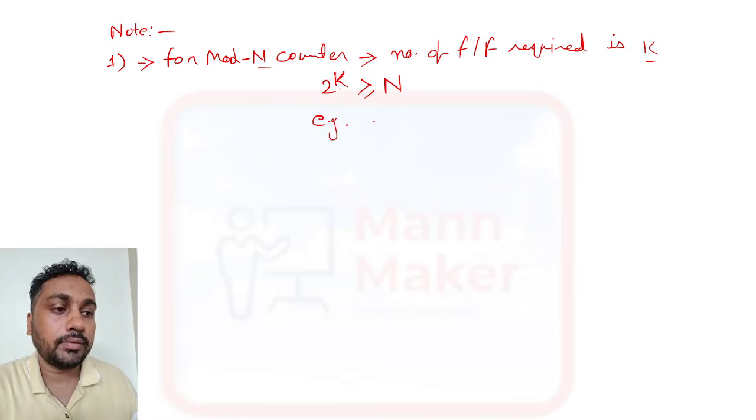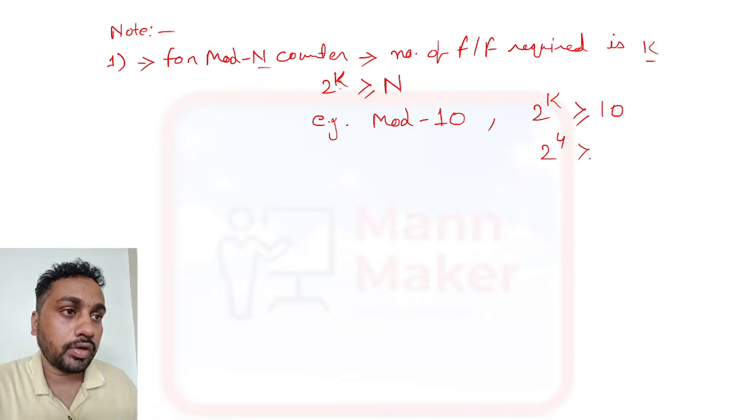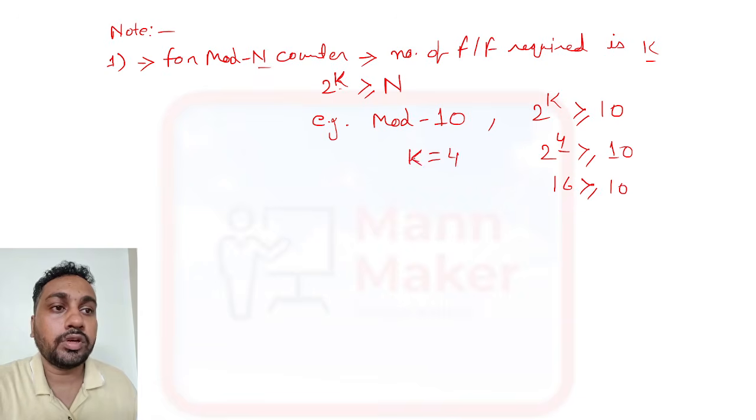For example, if they ask you to design a mod 10 counter, then 2 to the power k should be greater than or equal to 10. 2 to the power 3 is 8, and 2 to the power 4 is 16, which is greater than or equal to 10. So k is 4. Here, 4 flip-flops are required to design a mod 10 counter.